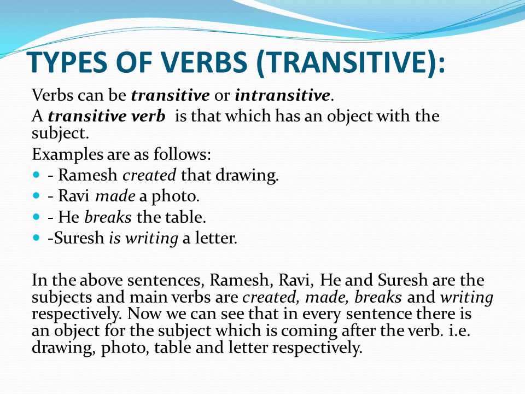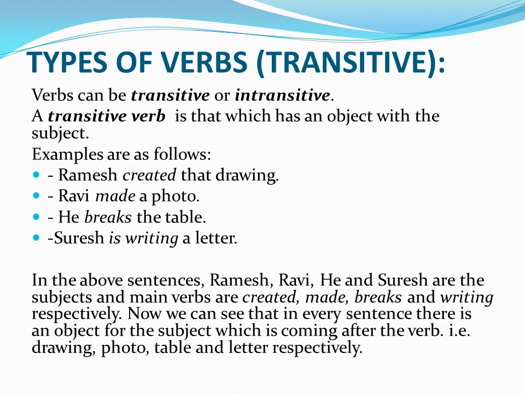See, in the above sentences, Ramesh, Ravi, he and Suresh are the subjects and main verbs are created, made, breaks and writing respectively. Now we can see that in every sentence there is an object for the subject which is coming after the verb. That is drawing, photo, table and letter respectively.